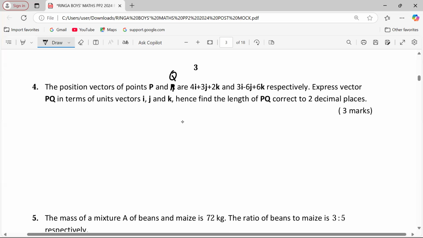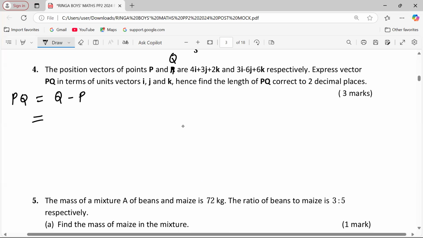So we have vectors P and Q. So if we need vector PQ, then we need to talk about Q minus P. And from this, we need to express the vectors as a column vector. So Q becomes 3, negative 6, and 6. Then we subtract P, which is a 4, 3, 2.